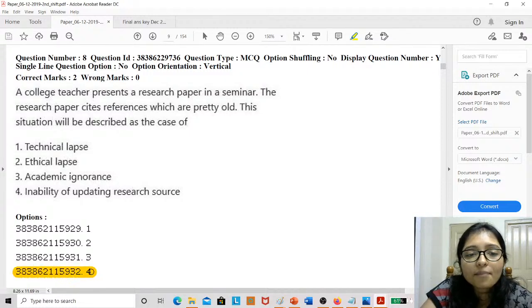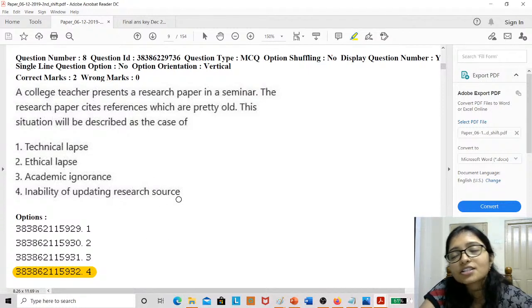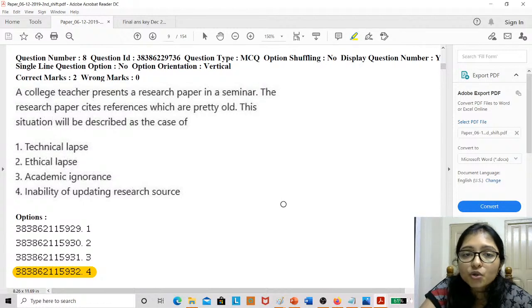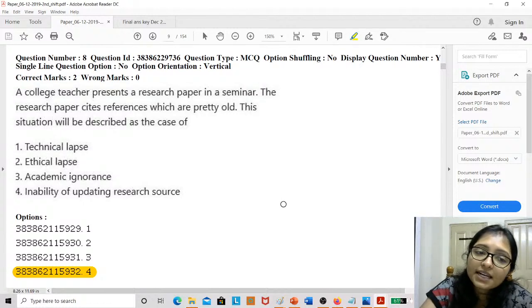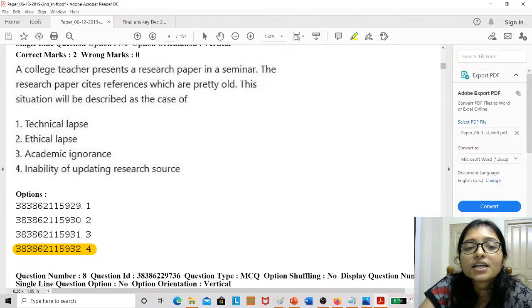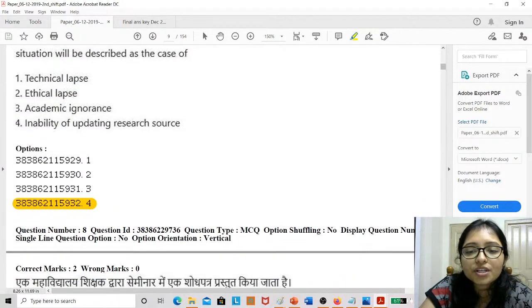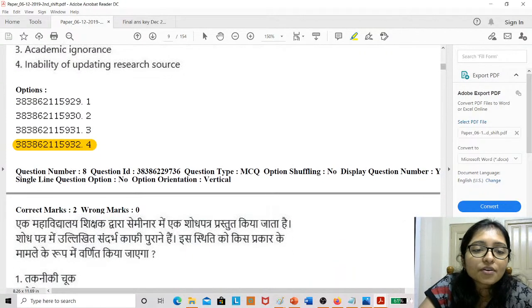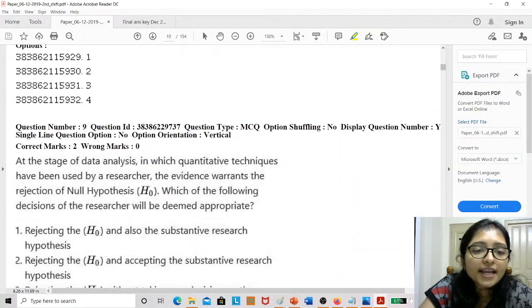Inability of updating research source, definitely, because it is given the old paper. Pretty old means you are not updating yourself, so that is inability of updating research source, right? All of you are very correct.